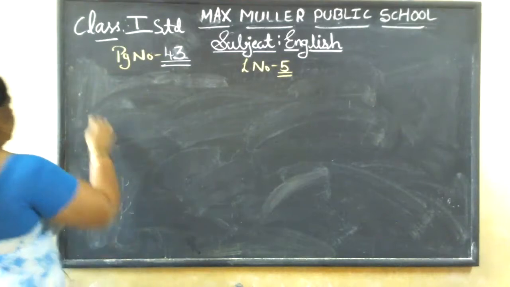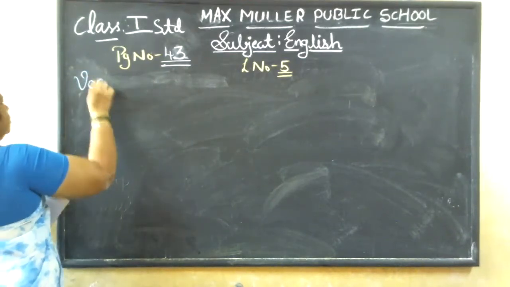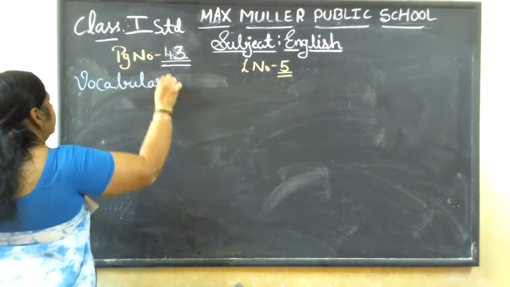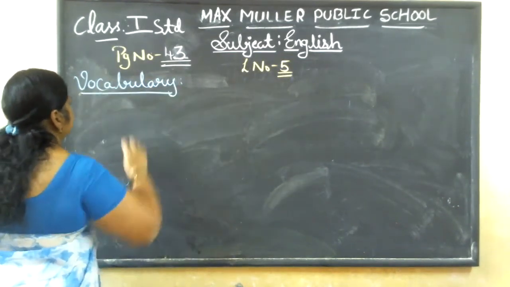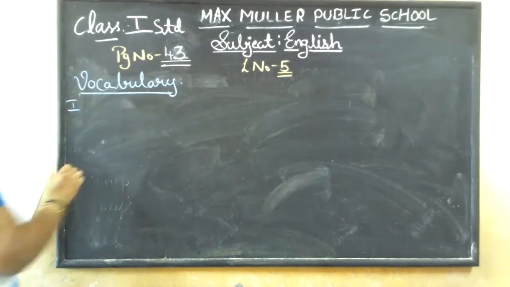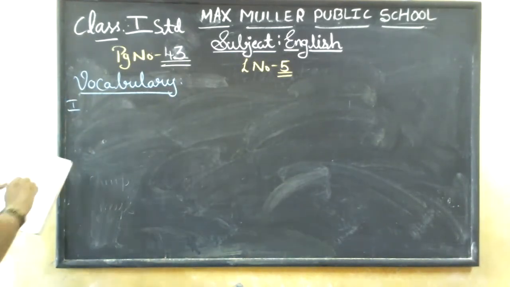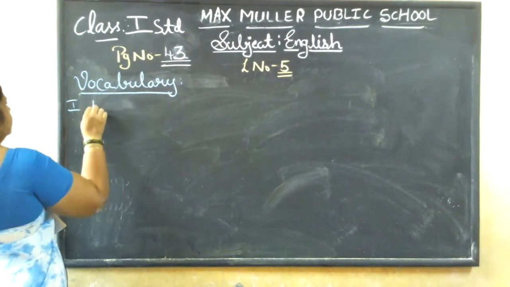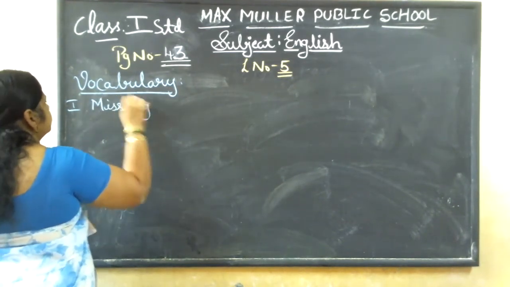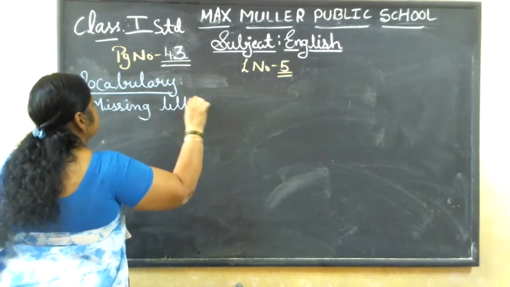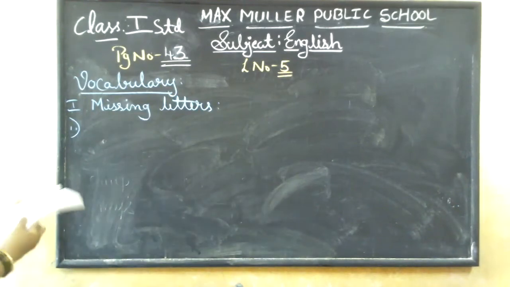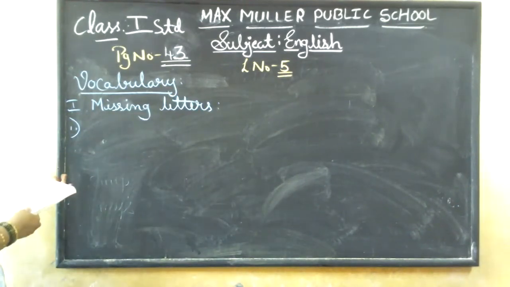Let's come to the vocabulary. Got it? Page number 43 only. Yes. The first main is fill in the missing letters. So fill in the missing letters. I'm writing the short heading here. Here's the first one. I'll just write down the answers only, children. You directly copy the answers.